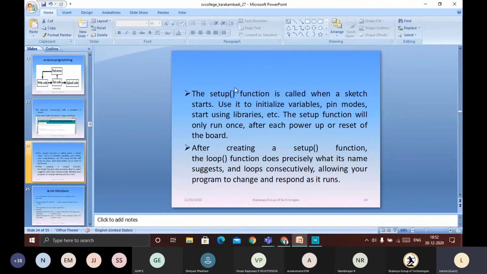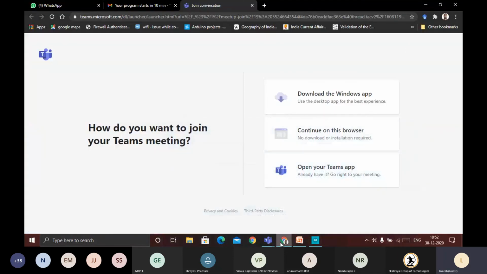What I will do is stop here. Tomorrow we will start freshly about how to do the programming and all those things.